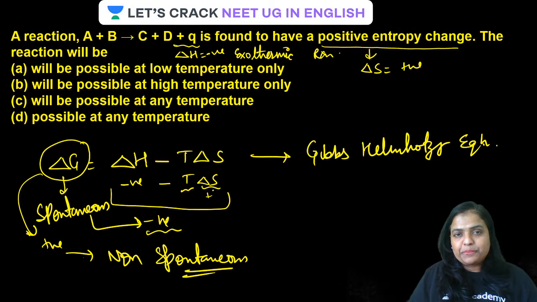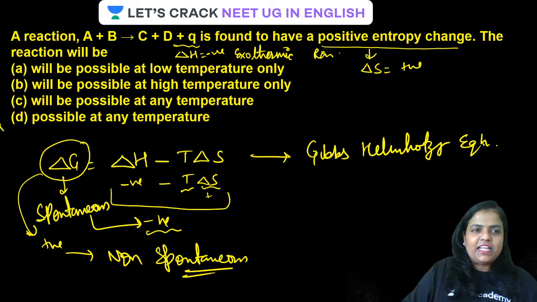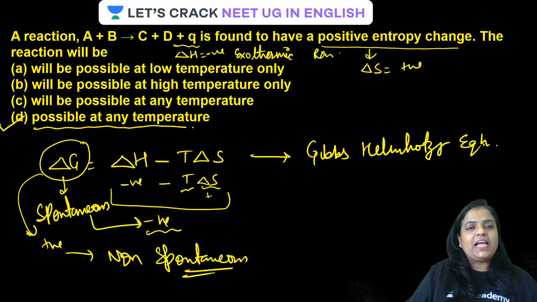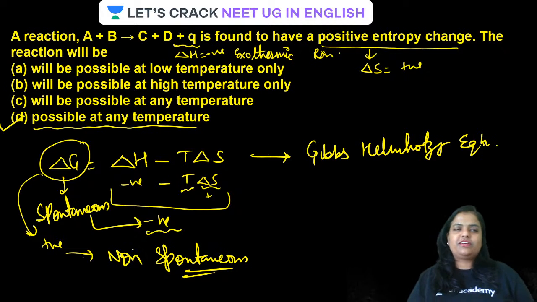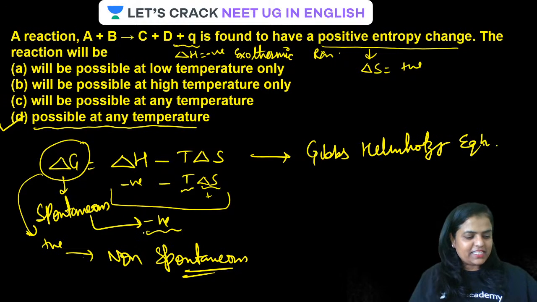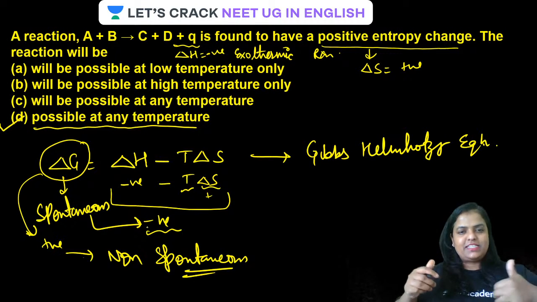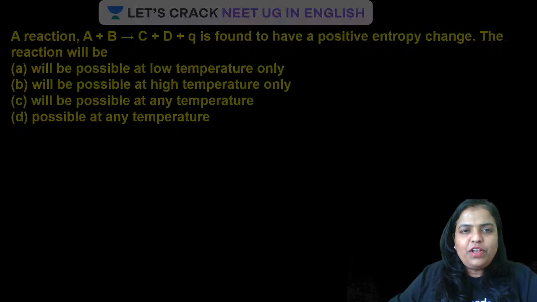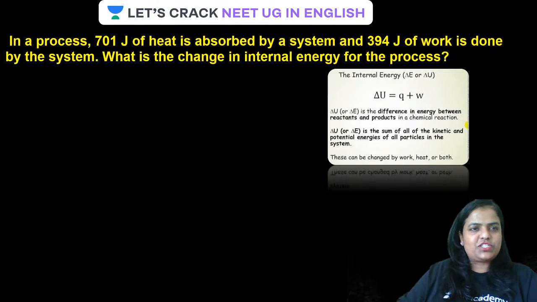The reaction will be possible at any temperature. Is that clear, guys? Done. Have a look at the next question.